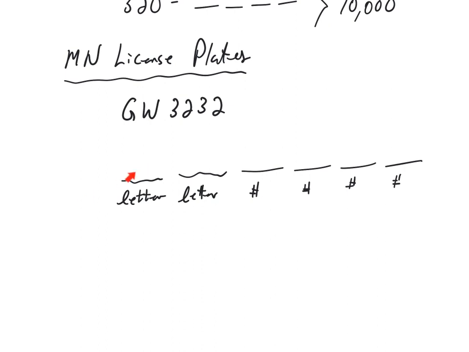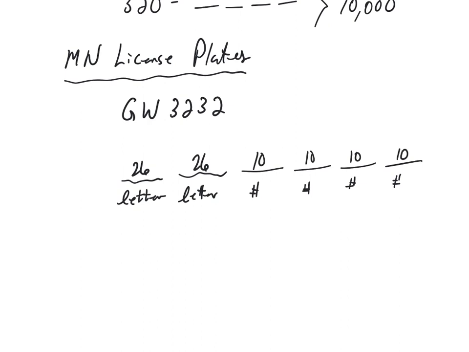Well, there's 26 letters in the alphabet. Therefore, there's 26 options that Minnesota had for the first character on the license plate. How many possible characters could be in the second position? Well, again, since there's 26 letters in our alphabet, we'd have 26. And then for each of the number positions in the license plate, since each of those numbers is a digit, there's 10 possible digits that we could use.